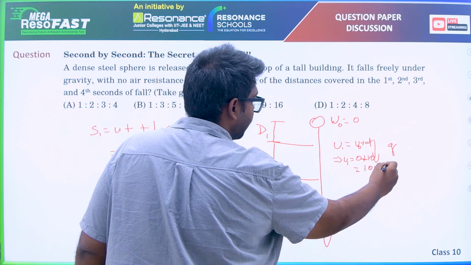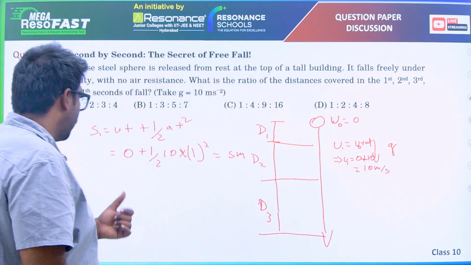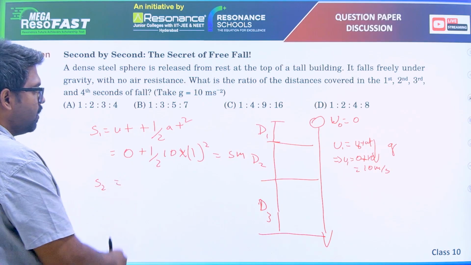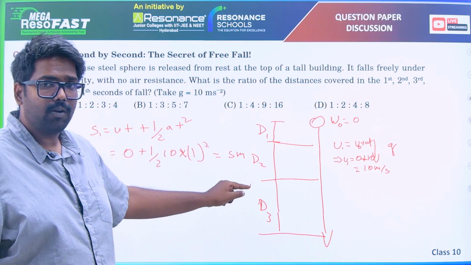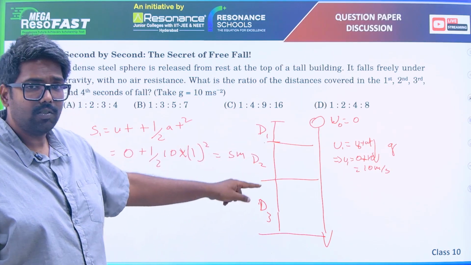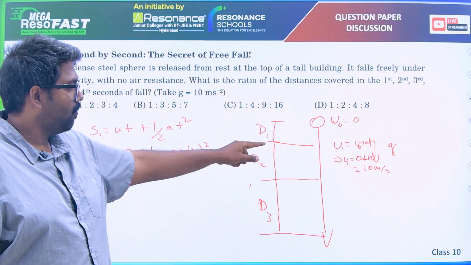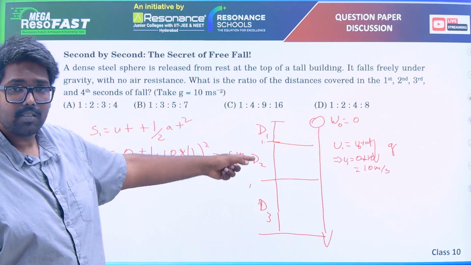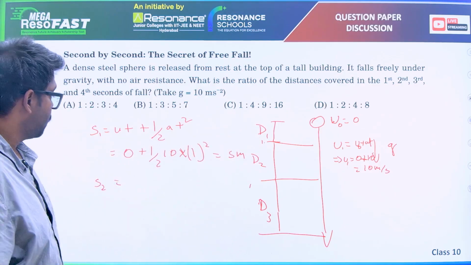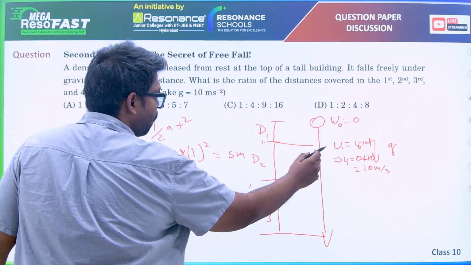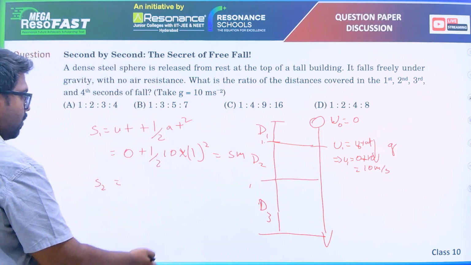10 meter per second, right? So S2 is a distance not from this point to this point, it is the distance from the first second to the second second. After 1 second, what is the distance covered in the second second? So we need to take the initial velocity at this point and do the same equation, right?